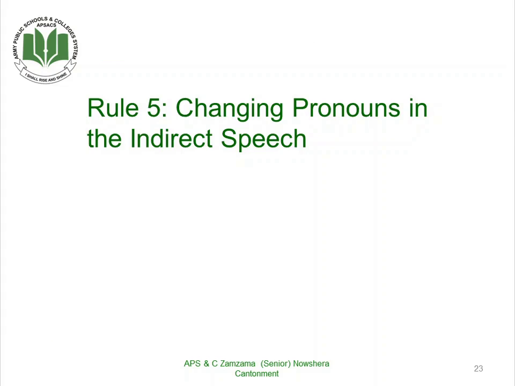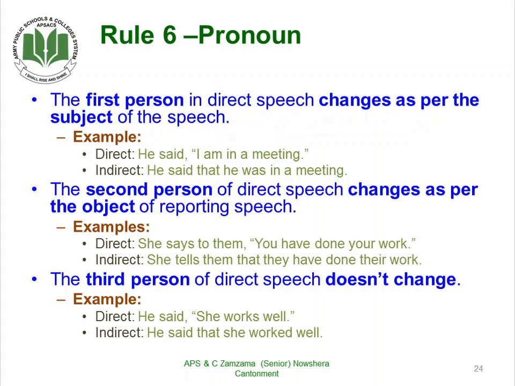Now, coming towards the next rule, that is change in the pronouns in the indirect speech. How does a pronoun change when we convert direct speech into indirect speech? Here, the first person in the direct speech changes as per the subject of the speech.